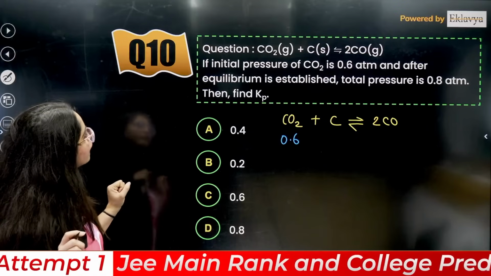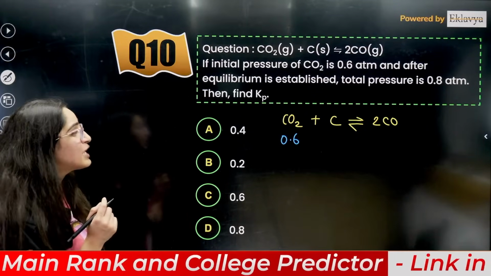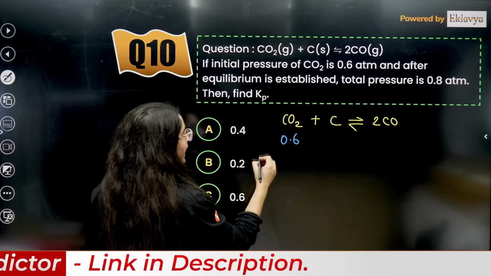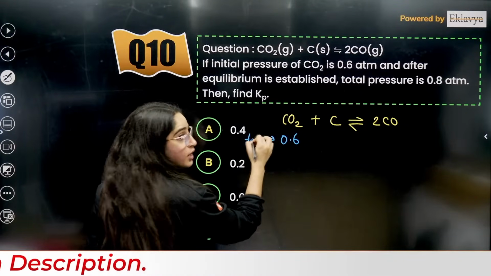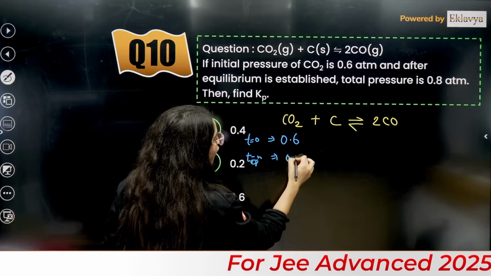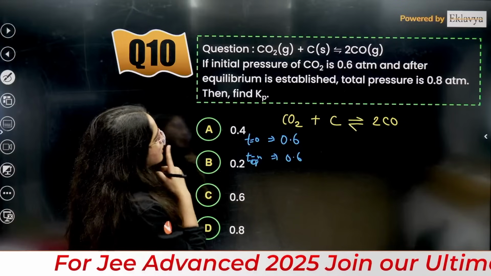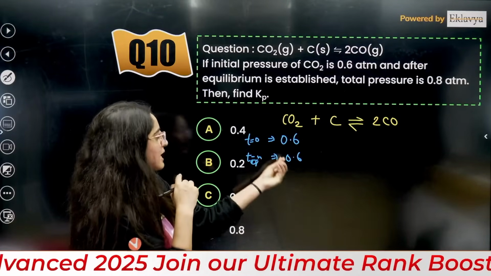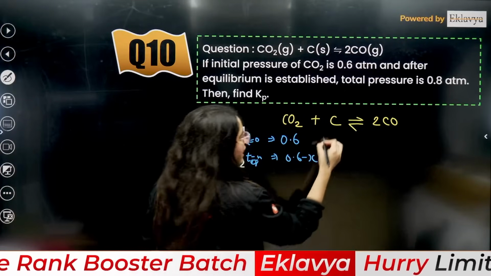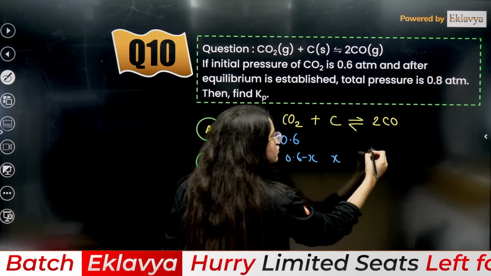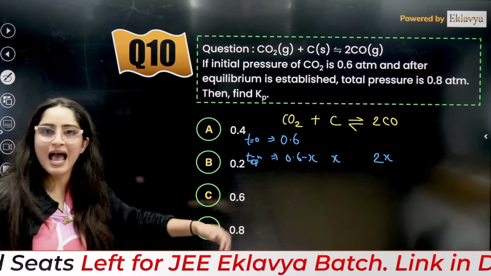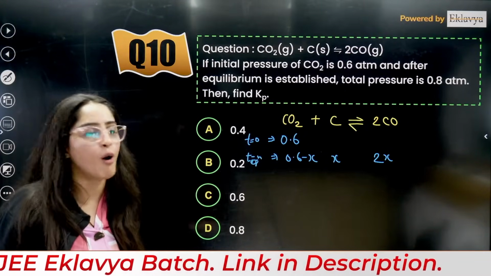Now what we have to do, the initial pressure of CO2 gas is given to us, right? What will happen at time t? This is at time equals 0, and this is at equilibrium. This will be 0.6. Here you have 1, 2 carbon. Is this balanced? Yes, this is the balanced equation. So it is going to be 0.6 minus x, this is going to be x and this is going to be 2x, because at equilibrium something is getting formed, right?